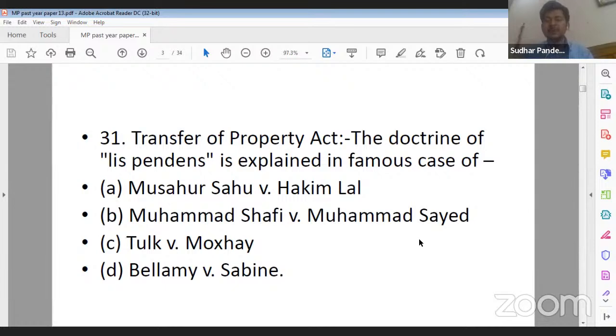Musahur Sahu versus Hakim Lal. Option B, Muhammad Shafi versus Muhammad Sayyid. Option C, Tulk versus Moxhay. Vinny ji is saying D for 31. Okay, and the D option is Bellamy versus Sabine. So its correct answer is, yes, Vinny ji, you are correct. D will be the correct answer for 31, that is Bellamy versus Sabine.